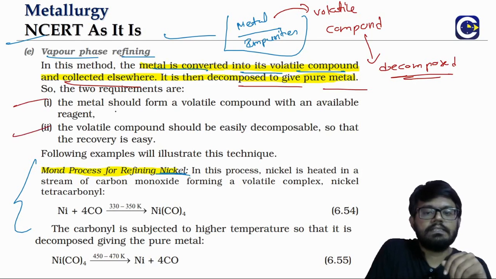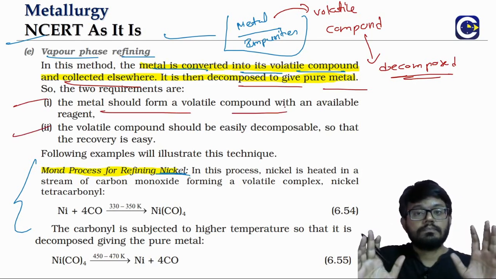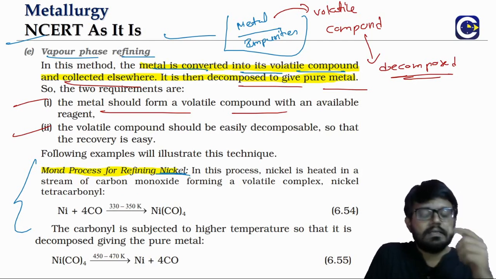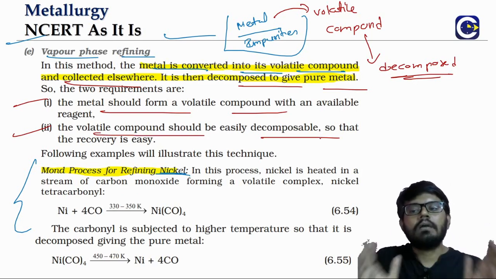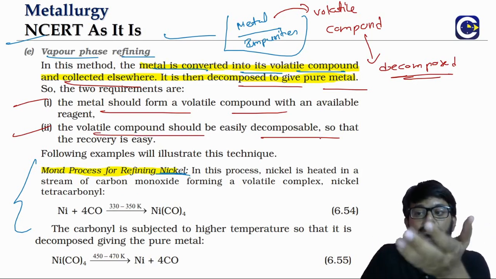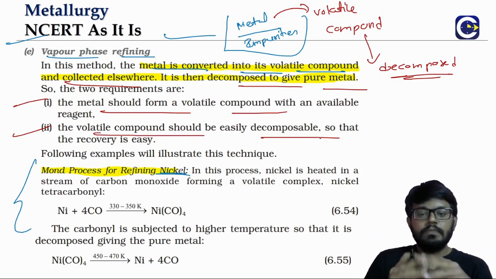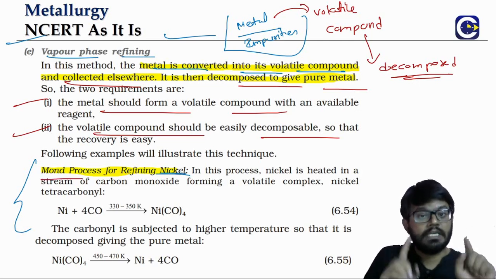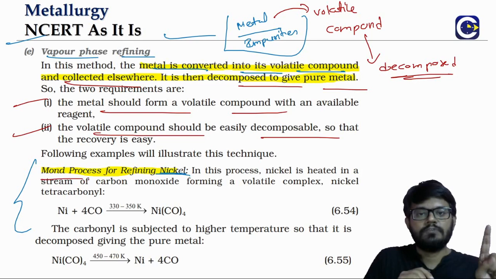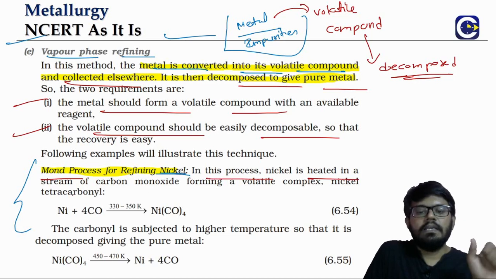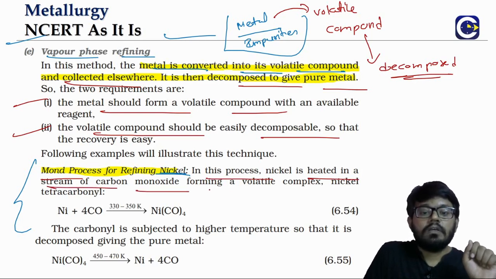Look at this. What are the two conditions? The metal should form a volatile compound with a reagent, we'll see which reagent we will use, and this volatile compound should be easily formed. Second thing is, by increasing the temperature a little bit, this volatile compound should be easily decomposable, because only then we will get back the metal. Otherwise, we have formed a compound that is not going to help us. So let's look at the Mond process. It is for nickel. These are also kind of questions. Mond process for nickel. Van Arkel is for zirconium and titanium. In this process, nickel is heated in a stream of carbon monoxide.